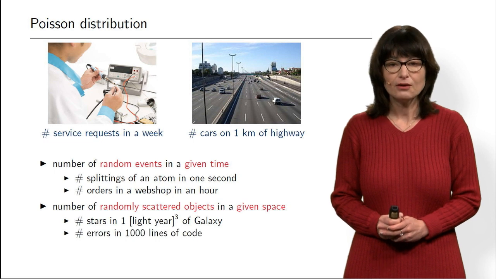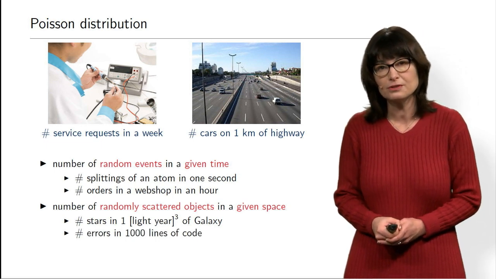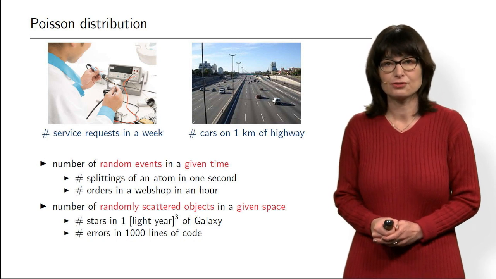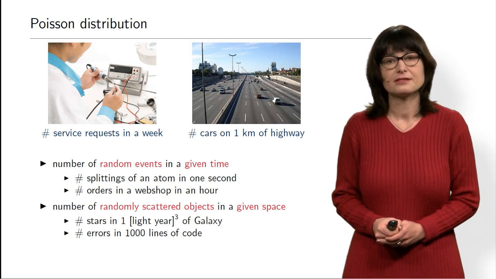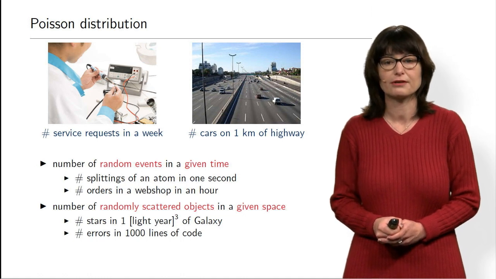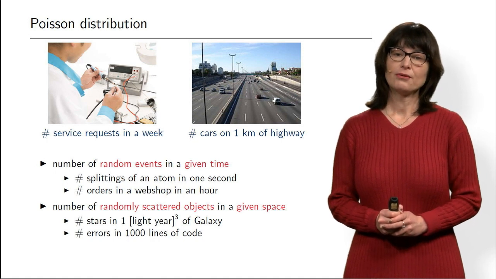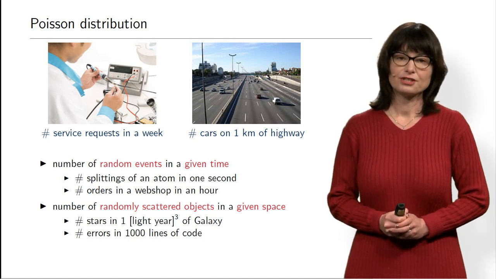Also, if a programmer writes code, of course we are humans, so we make mistakes, and there are usually errors in code. The number of errors in, for example, 1,000 lines of code will also have Poisson distribution. Okay, so this is a real-life situation where it appears.